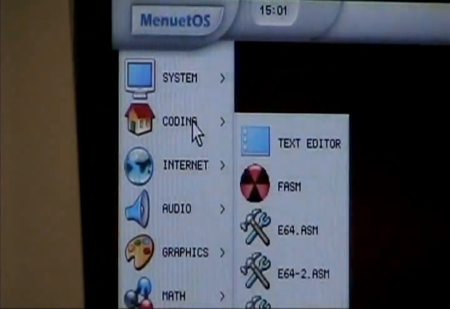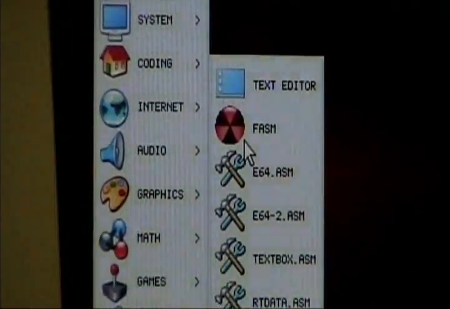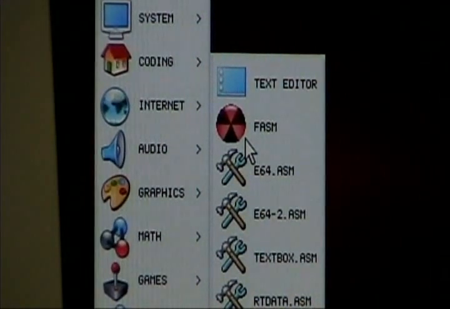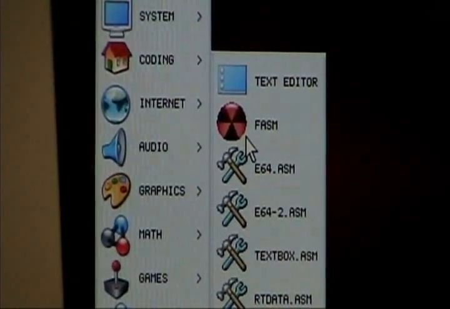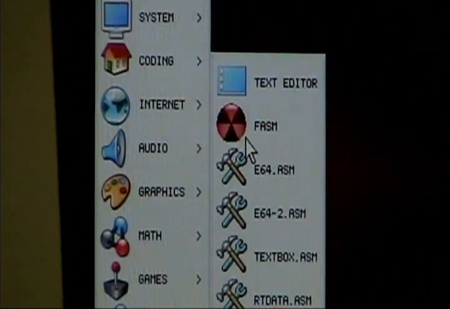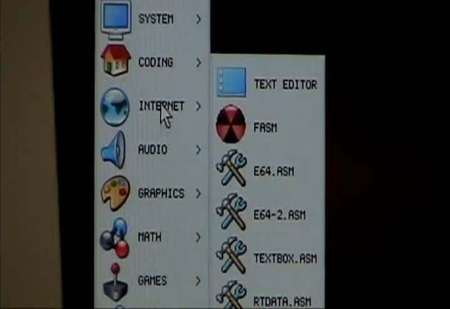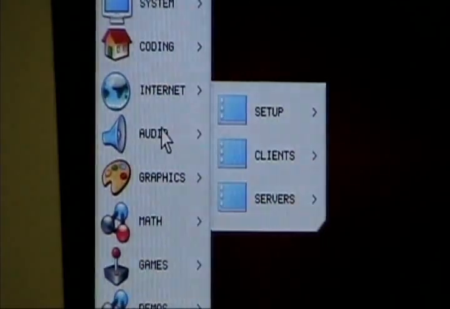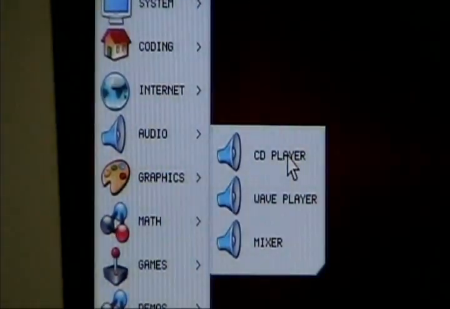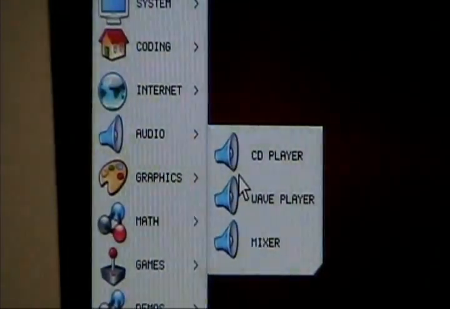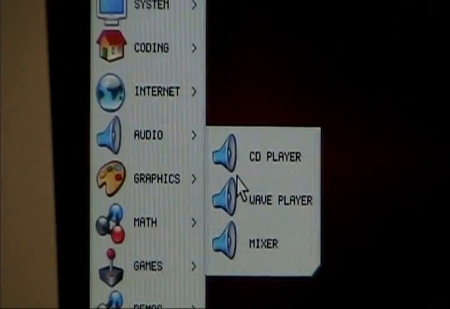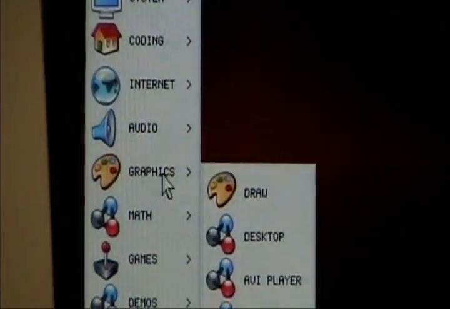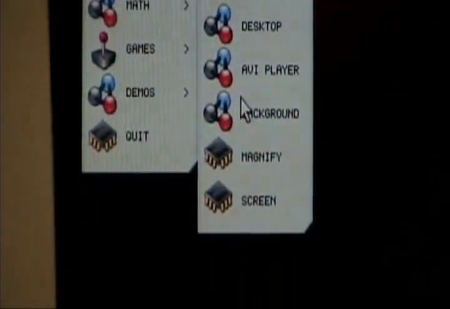And speaking of coding, it's got FASM. This assembly is FASM assembly, which is the same thing with Calibri. And so it has all kinds of tool sets there for you. And you can get on the internet here, you have clients and servers, things of that nature. It has audio, the CD player and all, you can play CDs. Right now it's booted off the floppy, but it's loaded in the RAM. You've got things you can draw with and tools of that nature.